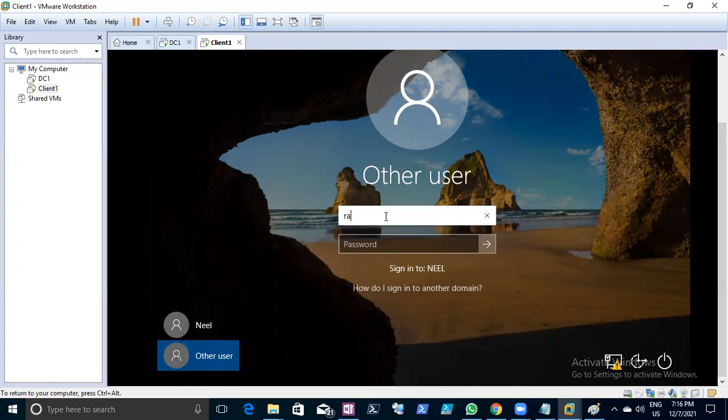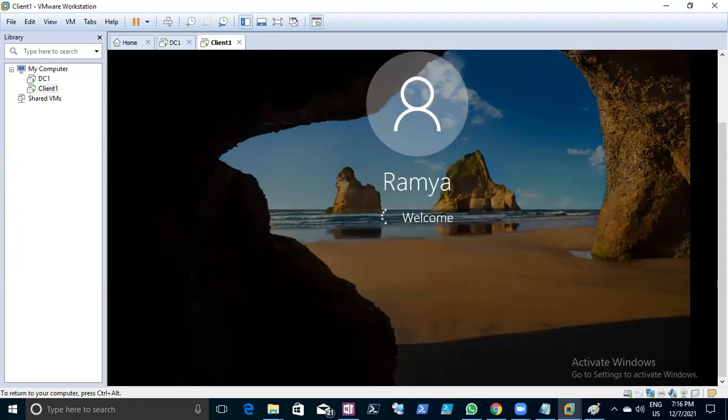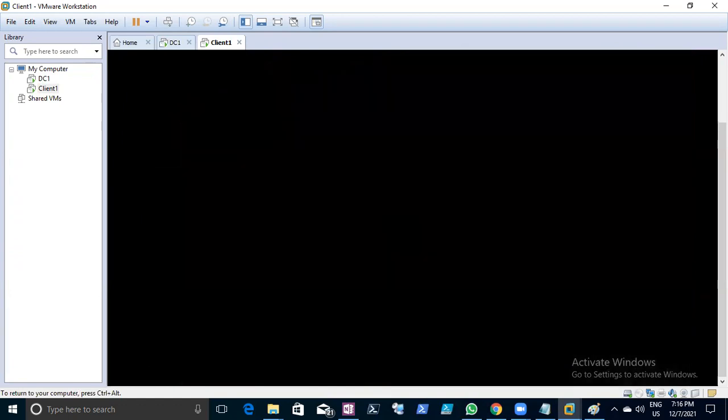Now type Ramya, password, and you can see the user. Now how am I going to log in now.